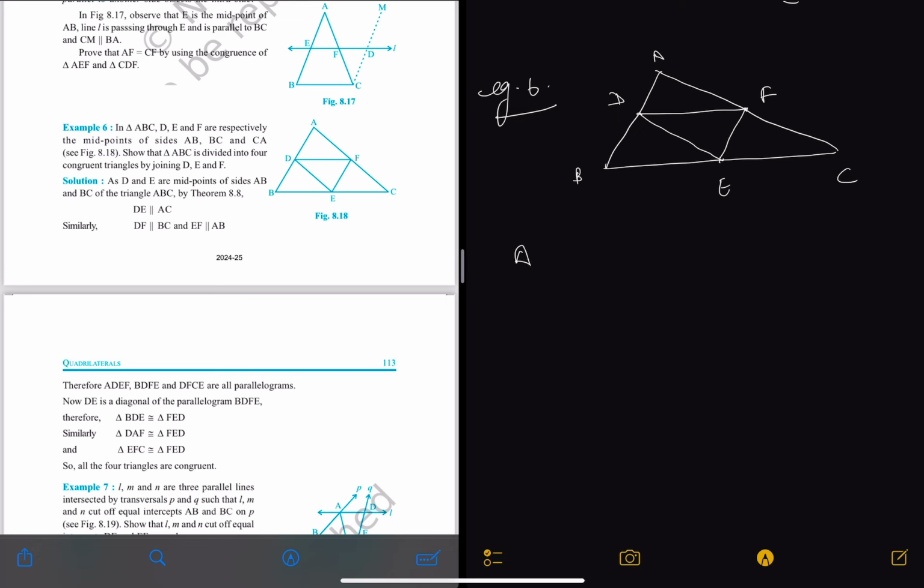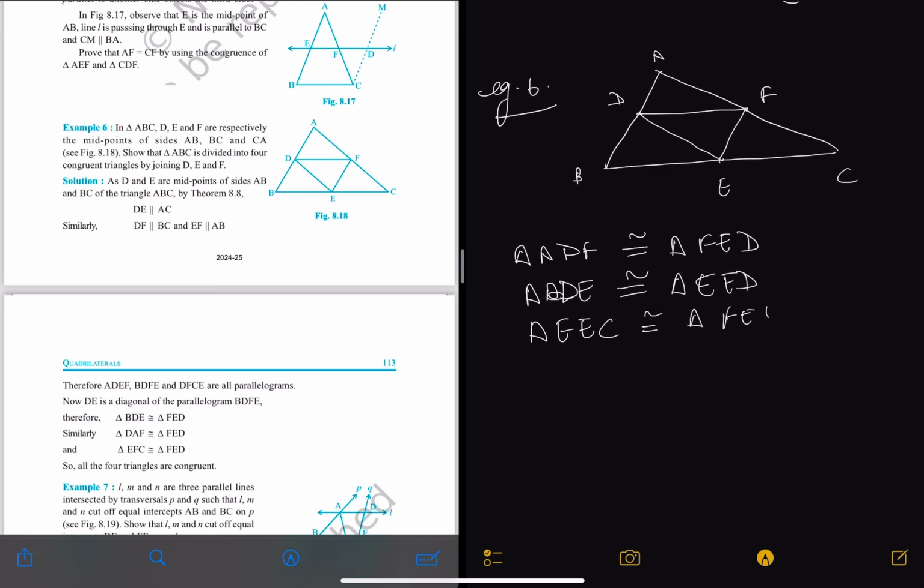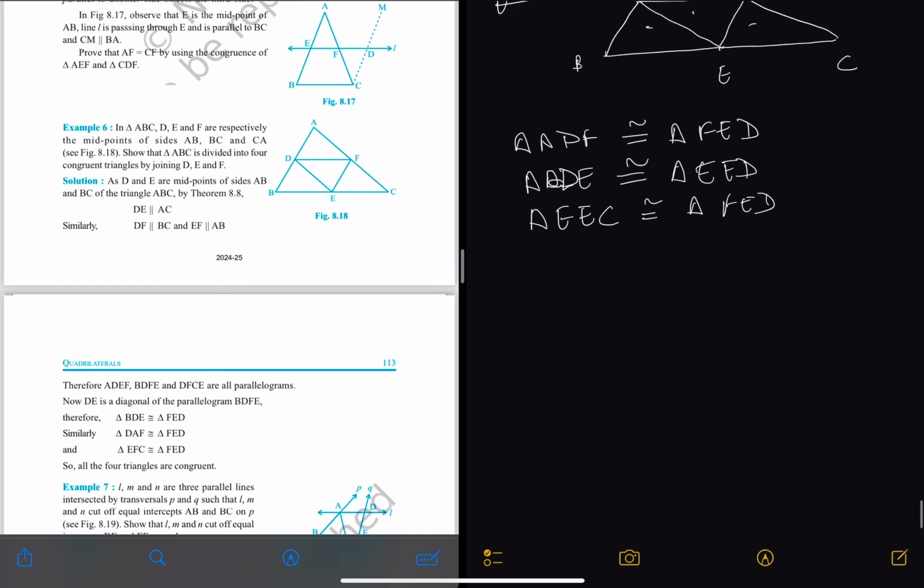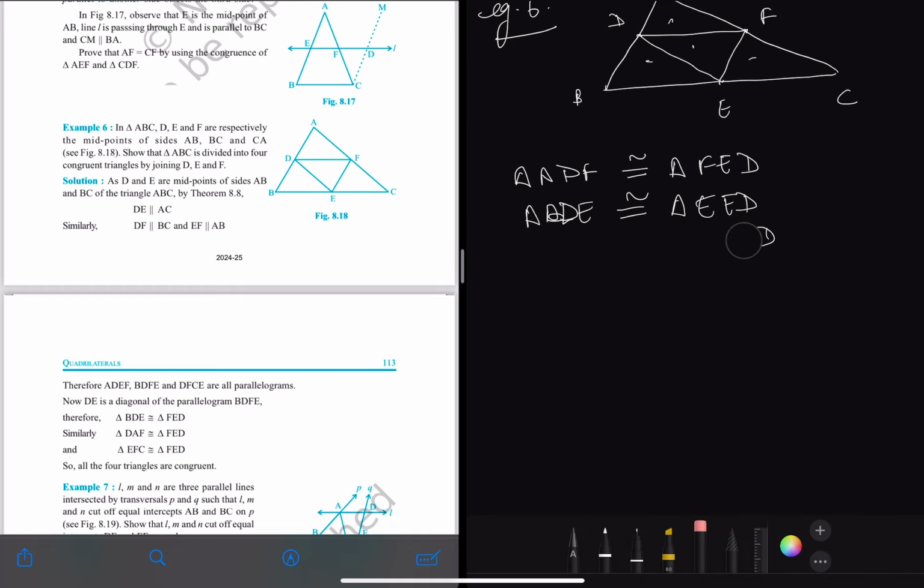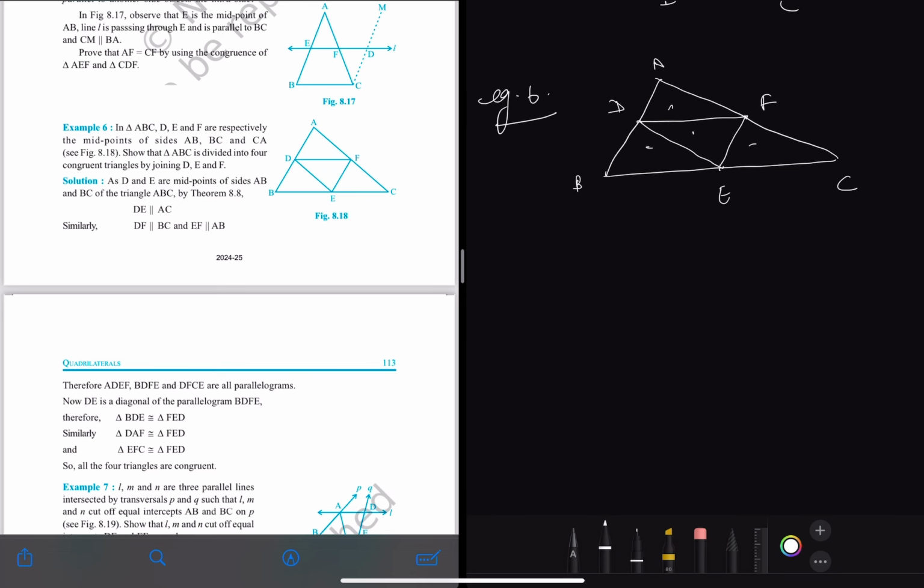We have to prove that triangle ADF is congruent to triangle FED, triangle BDE is congruent to triangle FED, and then triangle FEC is also congruent to triangle FED. Basically, we have to prove that all four triangles are congruent to one another. Okay? So this is what we have to prove. So let me just erase this so that we can see the figure while doing this.